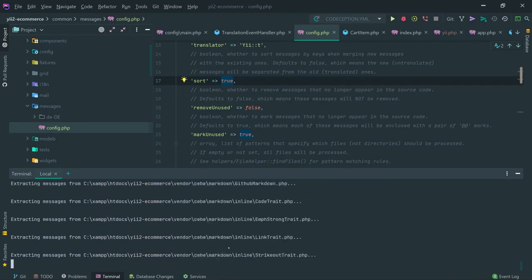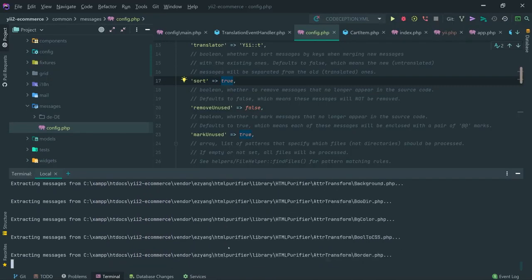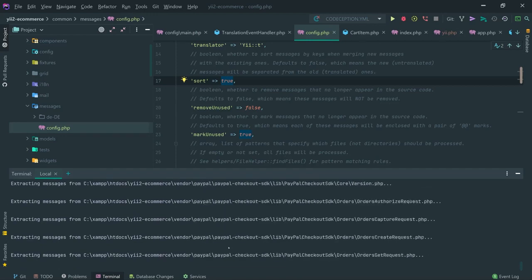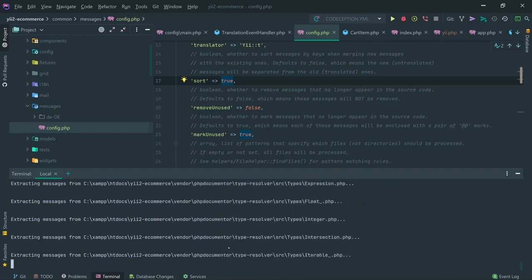It's now looking through all the vendor and all the project files, trying to extract the Yii::t messages from there and save them in PHP files. It will take several seconds, and then finally we're going to have a result.